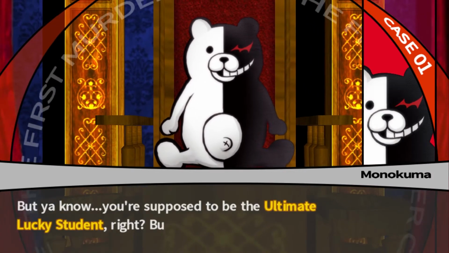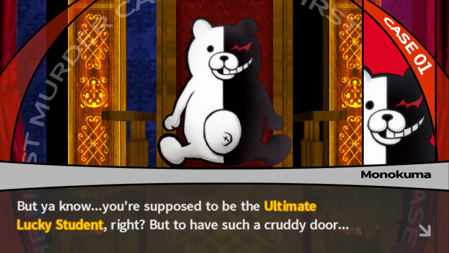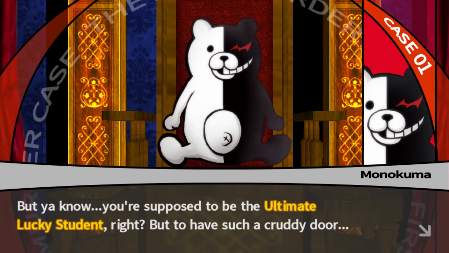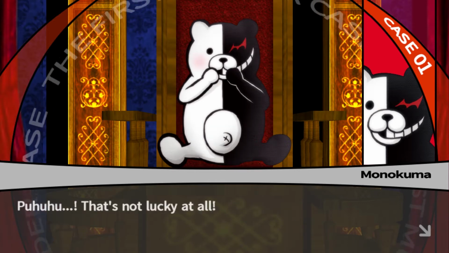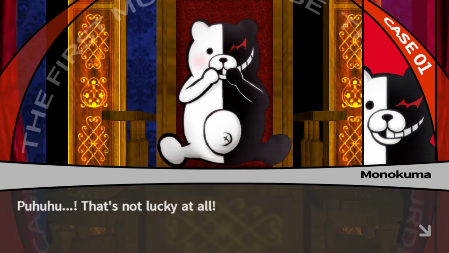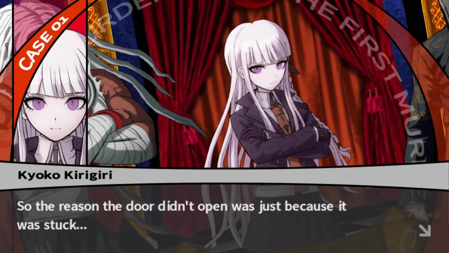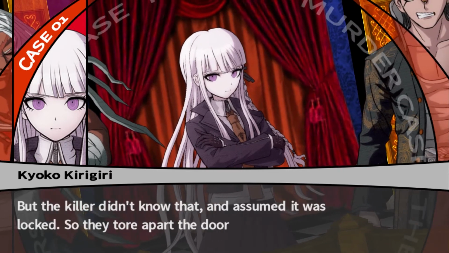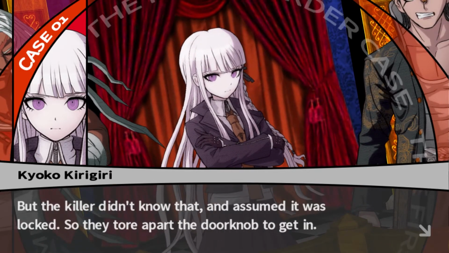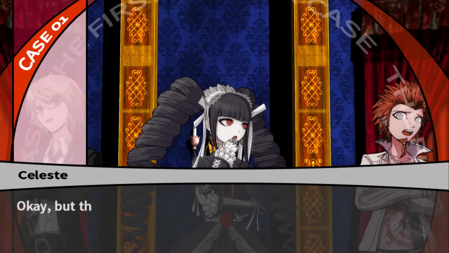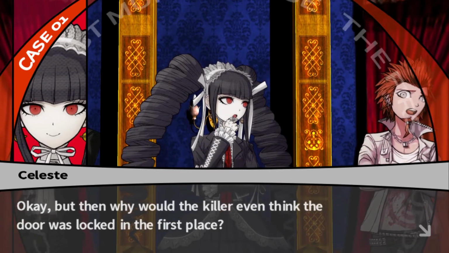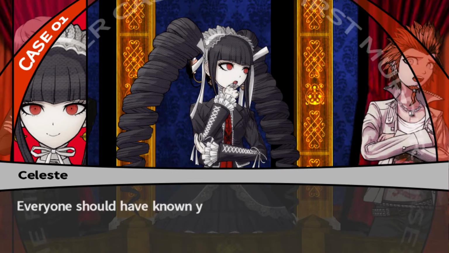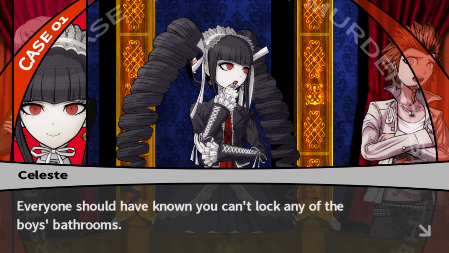But you know, you're supposed to be the ultimate lucky student, right? But to have such a cruddy door... Well, that's not lucky at all! So currently the reason the door didn't open was just because it was stuck. Yep. But the killer didn't know that and assumed it was locked. So they tore apart the doorknob to get in. Okay, but then why would the killer even think the door was locked in the first place? Everyone should have known you can't lock any of the boys' bathrooms.